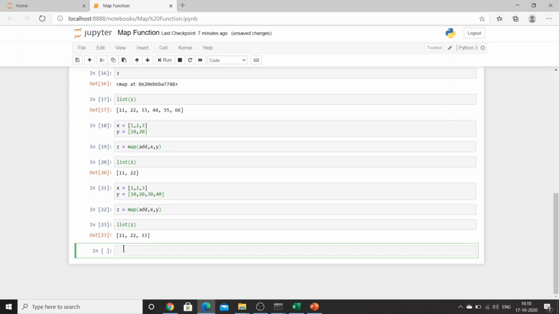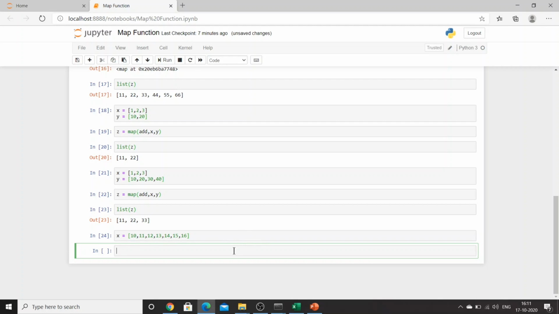If you want to try, let's try another one. In this case, I will take a list as 10, 11, 12, 13, 14, 15, 16. Now I'll create a function, define odd_or_even, and I'll take the argument as x.